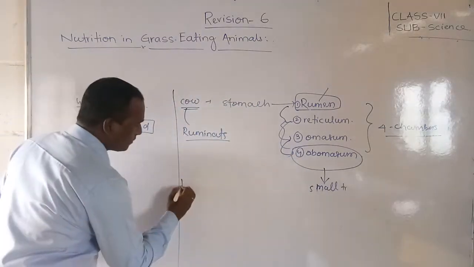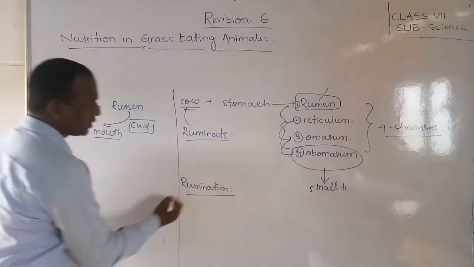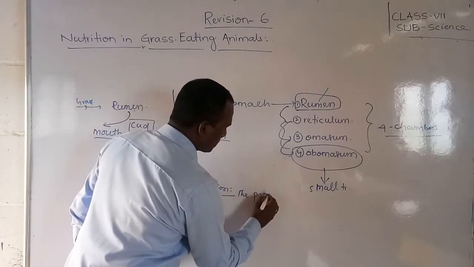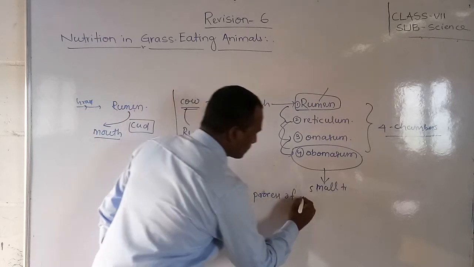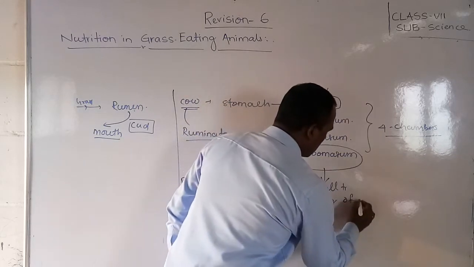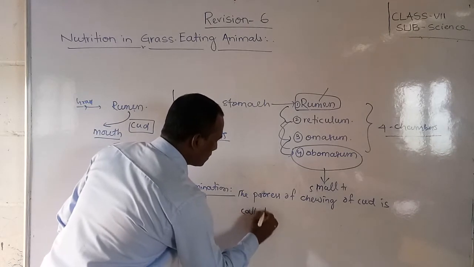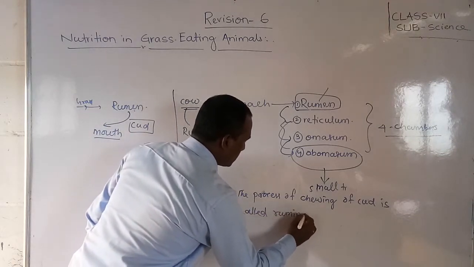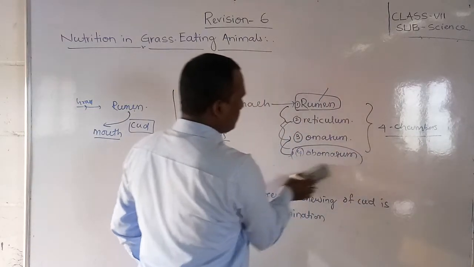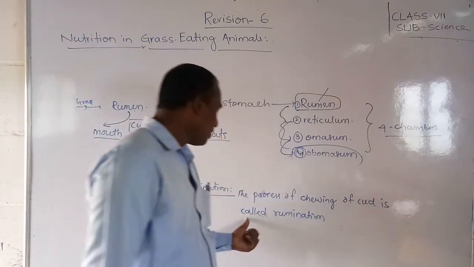What is rumination, friends? Rumination means the process of chewing of cud is called rumination. Okay friends, so the process of chewing of cud is called rumination.